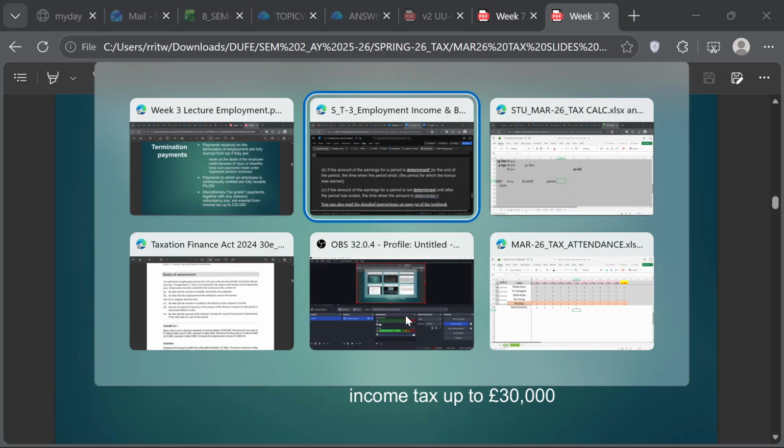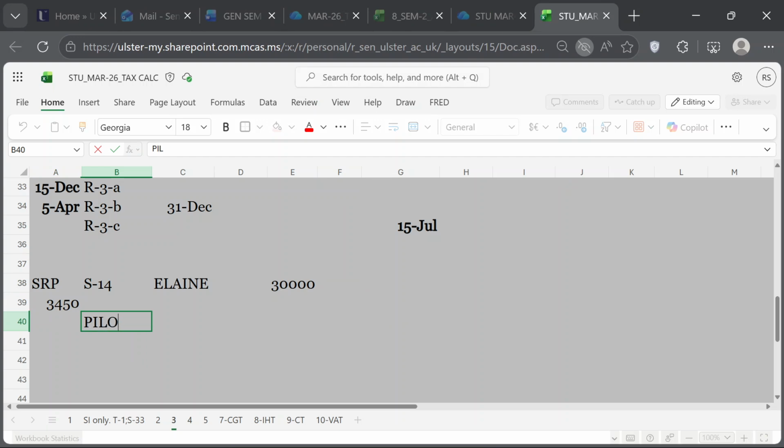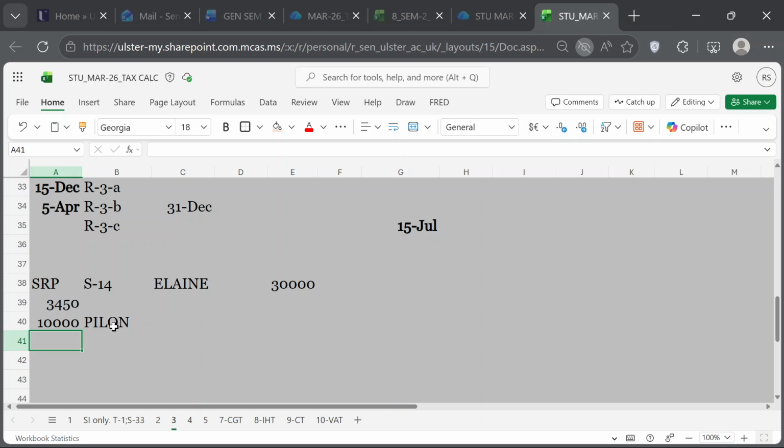Let's see what she has. She got PILON of 10K. Then she got something on accrued holiday, 1600. Accrued means it automatically accrues to you.